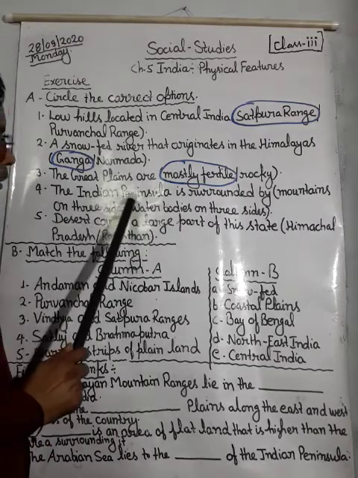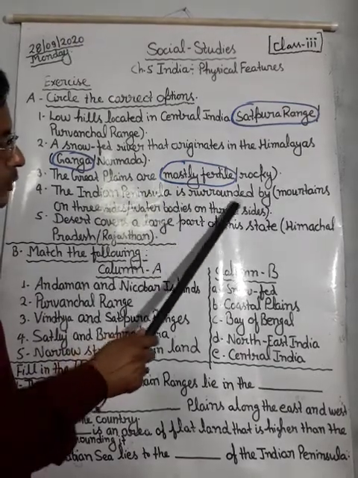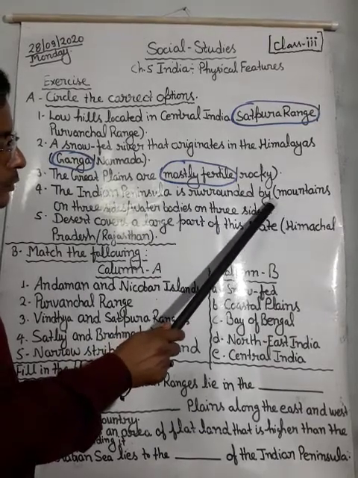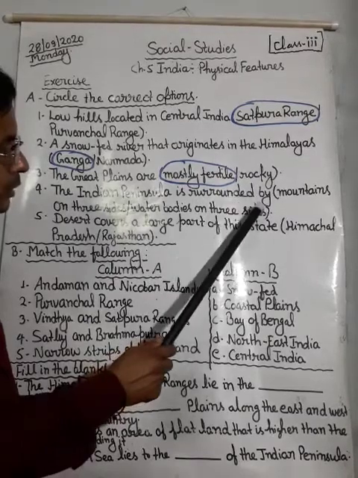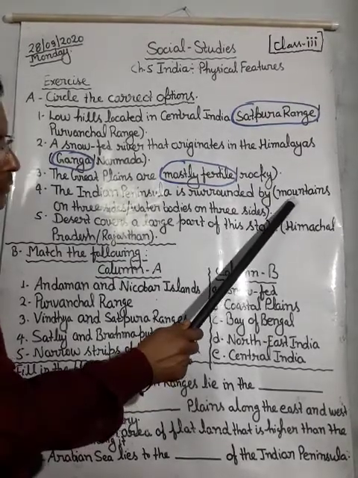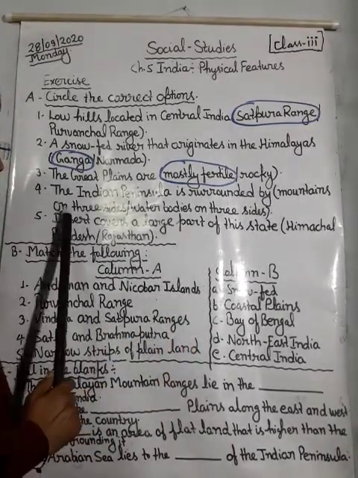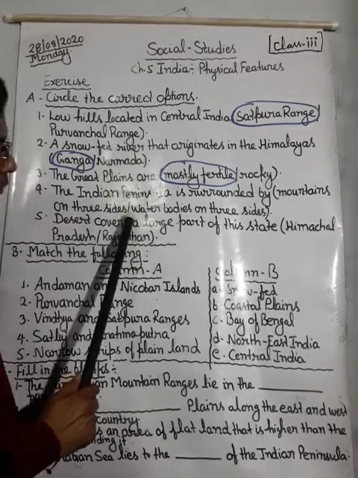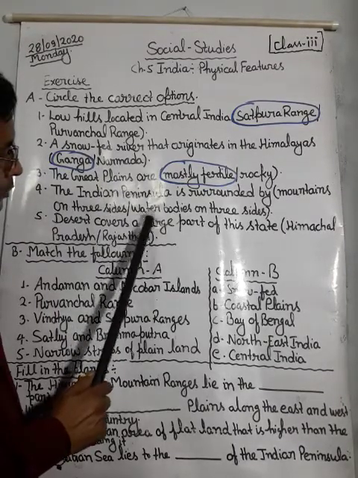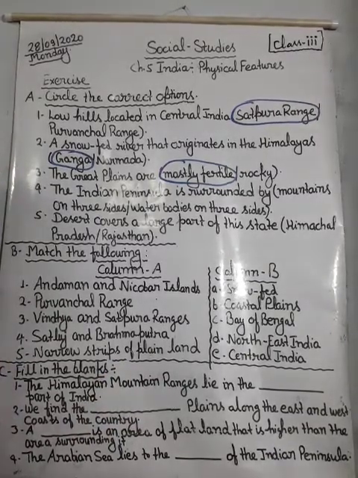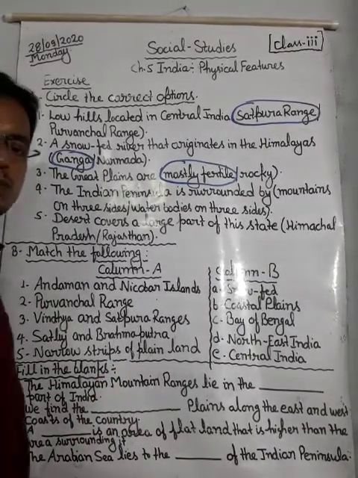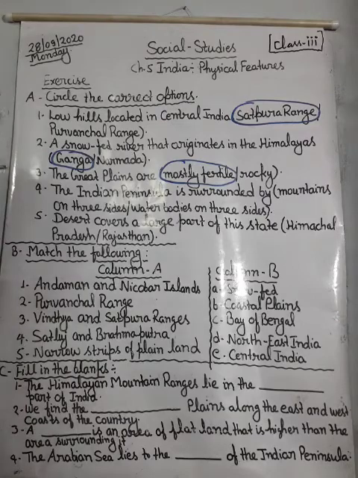The Indian Peninsula is surrounded by, first one is mountains on three sides, second is water bodies on three sides. What will be the answer? Many times I have told about the peninsula.